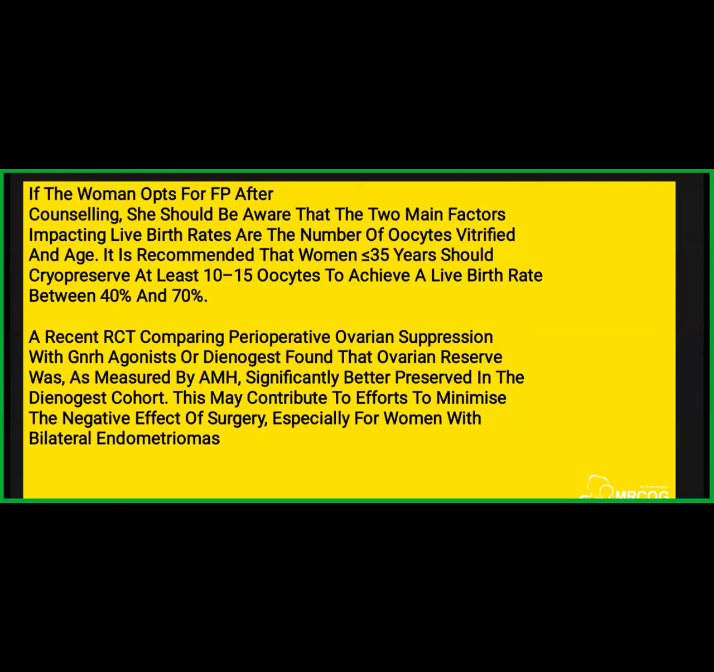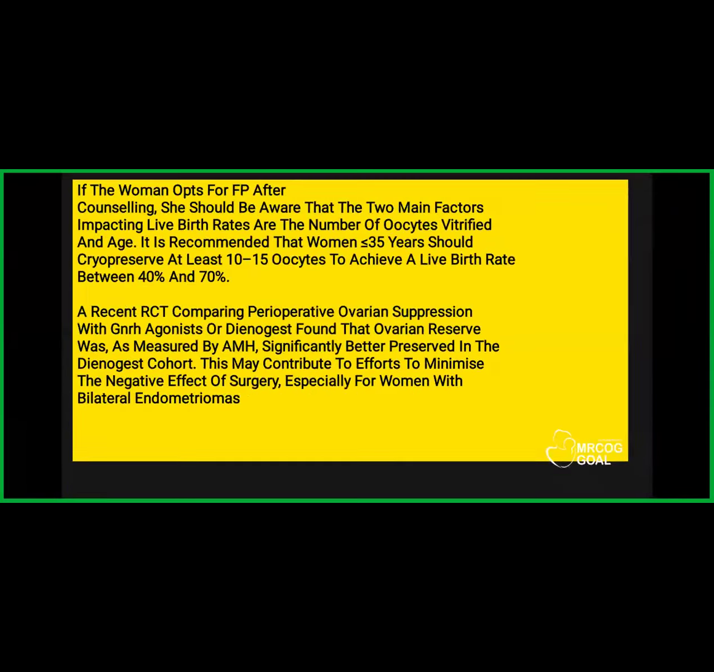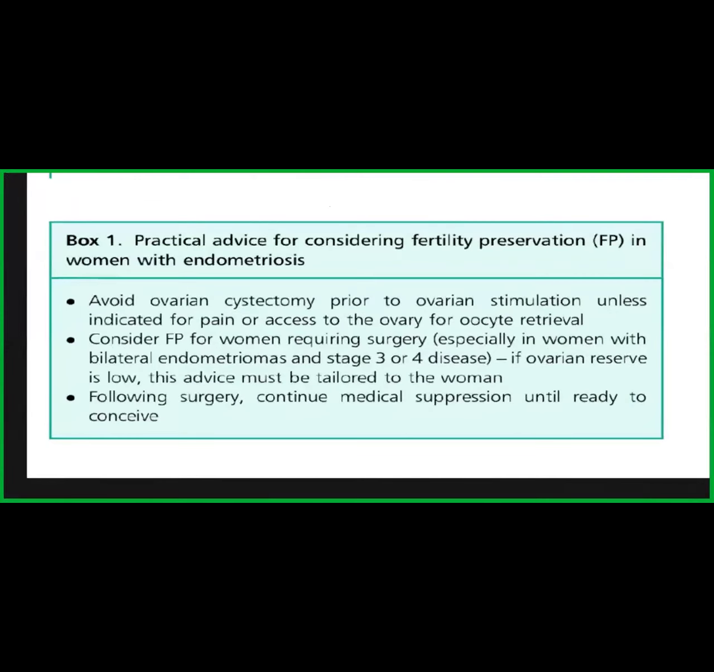A recent RCT comparing perioperative ovarian suppression with GnRH agonist or dienogest found that ovarian reserve, as measured by AMH, was significantly better preserved in the dienogest cohort. So when you give either leuprolide or any other agonist for ovarian suppression, or dienogest, it has been seen that dienogest was better. It may contribute to the efforts to minimize the negative effect of surgery, especially for women with bilateral endometriomas. So avoid ovarian cystectomy in patients who are going for fertility preservation.